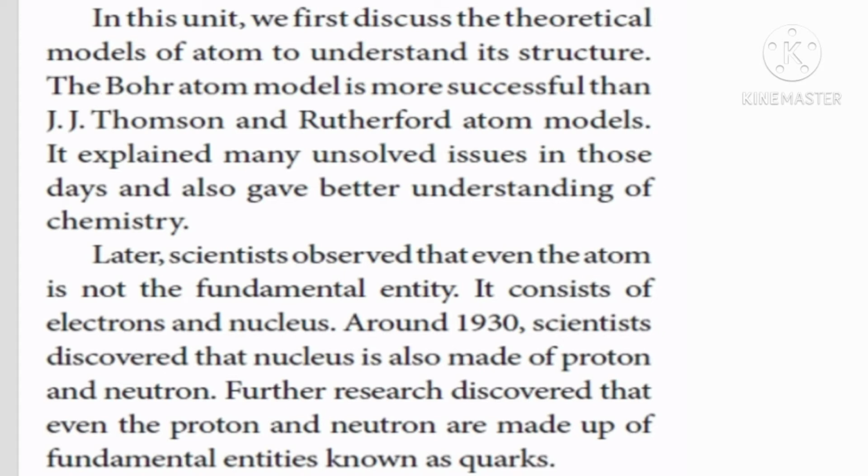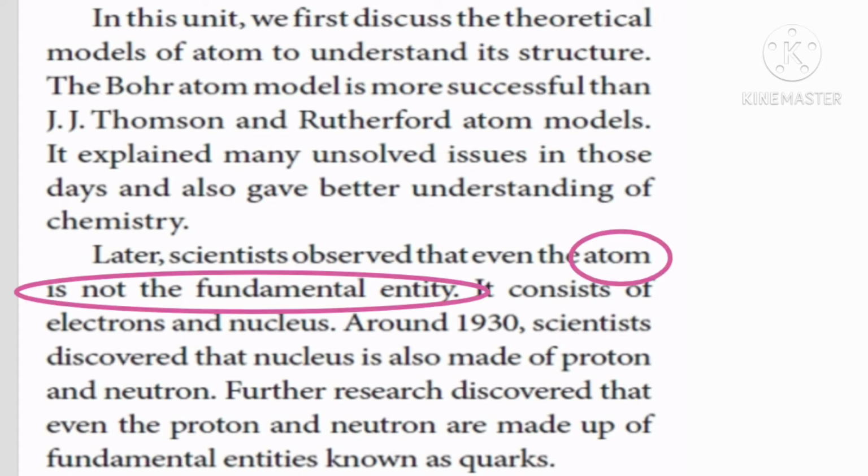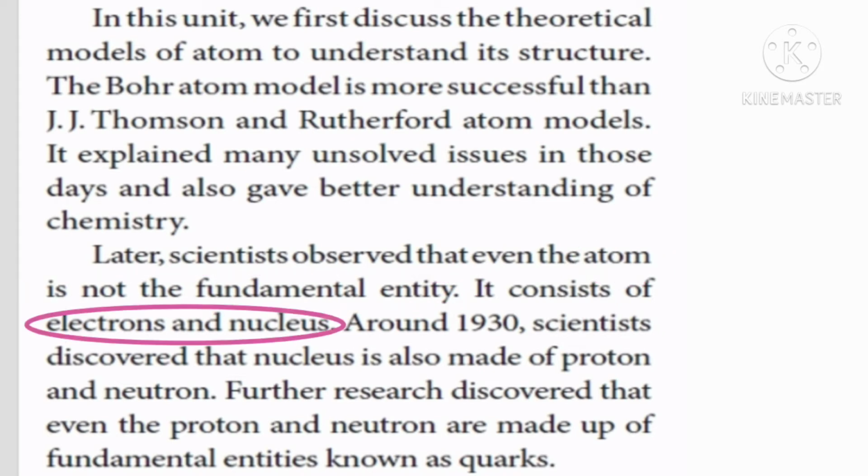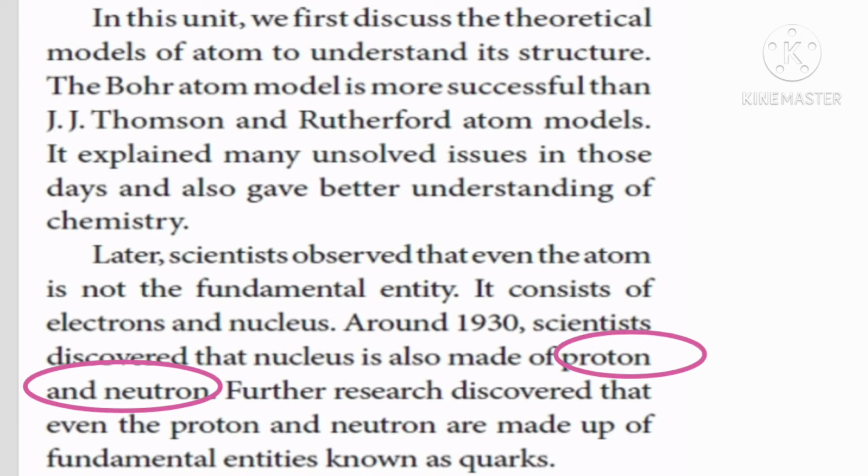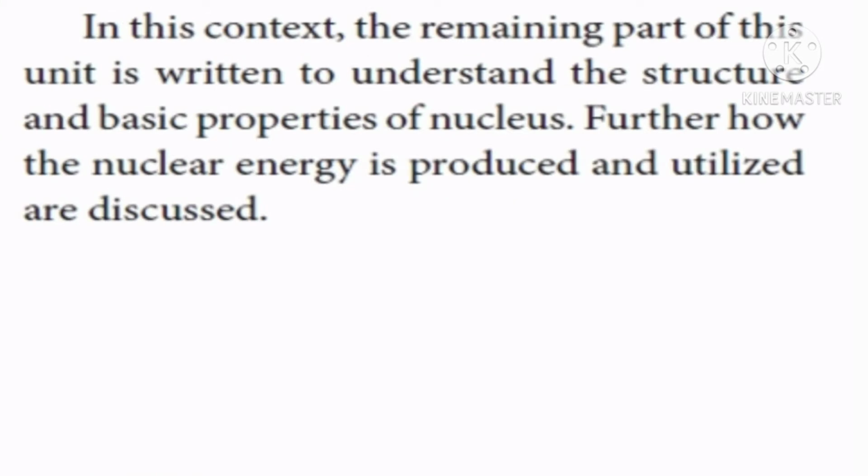Later, scientists observed that even the atom is not the fundamental entity. It consists of electrons and a nucleus. Around 1930, scientists discovered that the nucleus is also made of protons and neutrons. Further research discovered that even the proton and neutron are made up of fundamental entities known as quarks. In this context, the remaining part of this unit is written to understand the structure and basic properties of the nucleus. Further, how nuclear energy is produced and utilized is discussed.